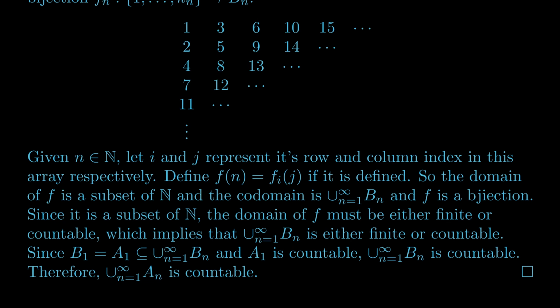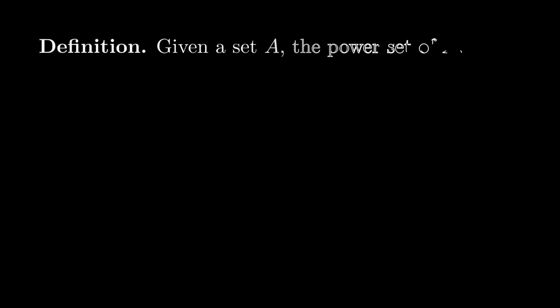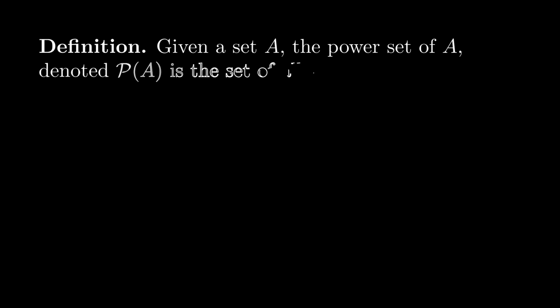At the end of last video, we had a discussion about sizes of infinity. And at the start of this video, we proved that there is a smallest size of infinity, being countable. But there's no largest size. And this is not necessarily an obvious result. To prove this, let's define a power set. Given a set A, the power set of A, denoted P(A), refers to the set of all subsets of A. So the elements of the power set are the subsets of A.